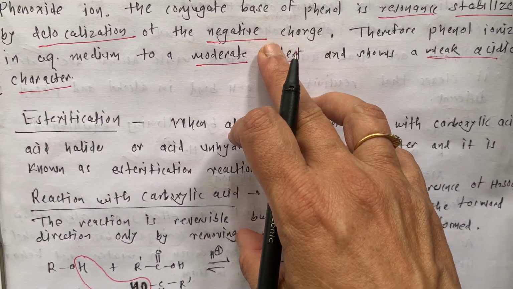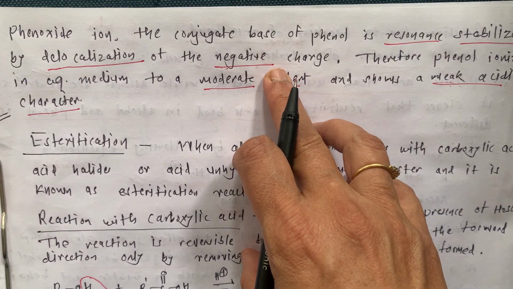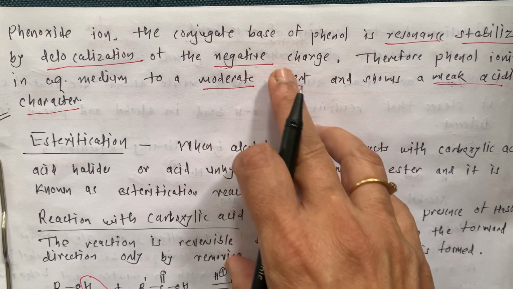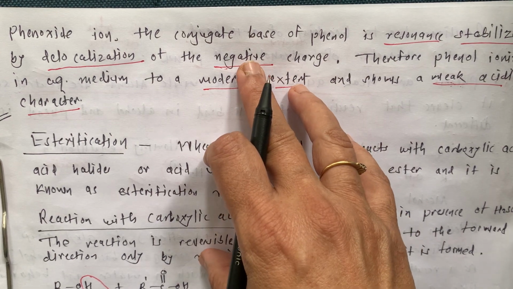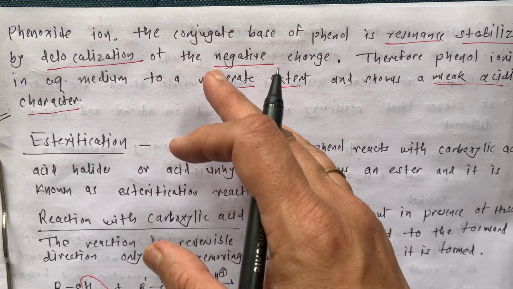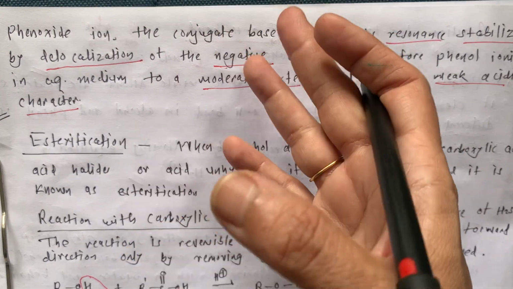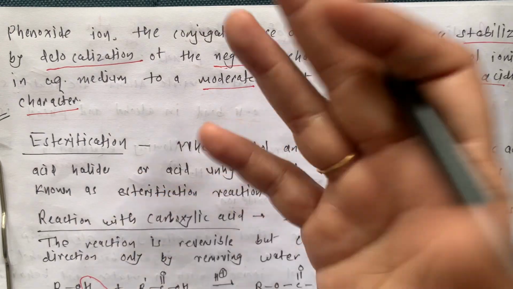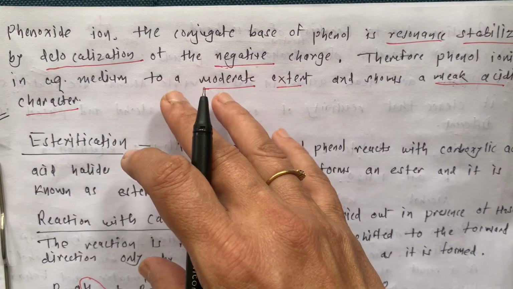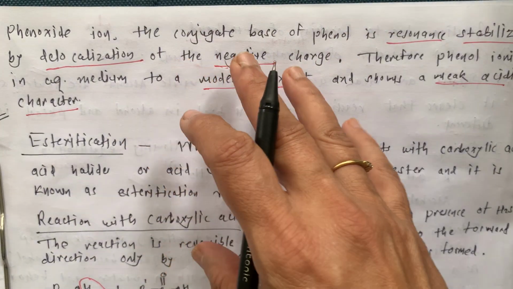These are the sort of questions in your board descriptive paper, or in the MCQ they may ask you about the resonating structures, and they will ask which is more acidic, which is less acidic, like that, and you have to see all these things thoroughly.